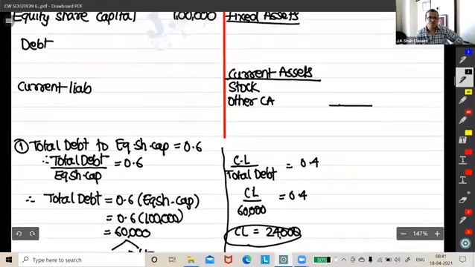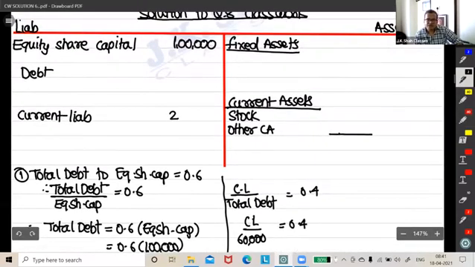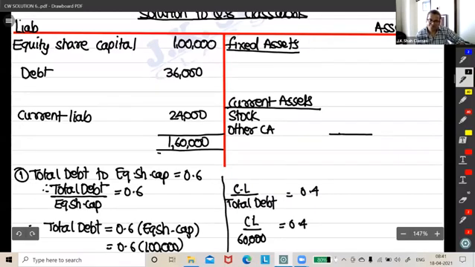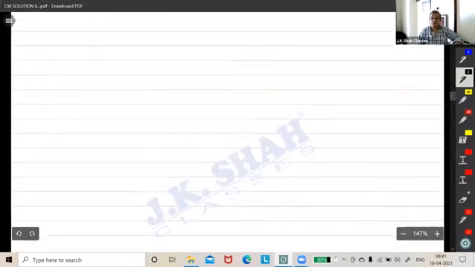So we will use this information over here. This will write as 24,000. This will write as 36,000. So the total of this side would become 1,60,000. Okay, fine. Let's put it over here. Other than this, see now what else we are told?